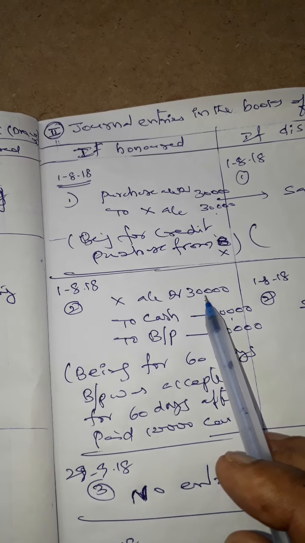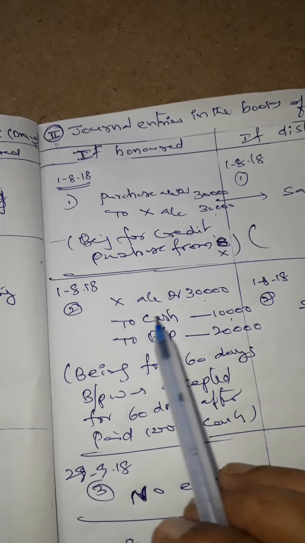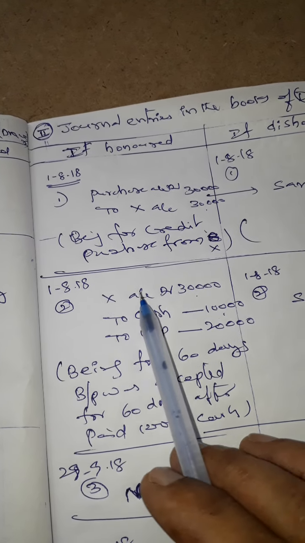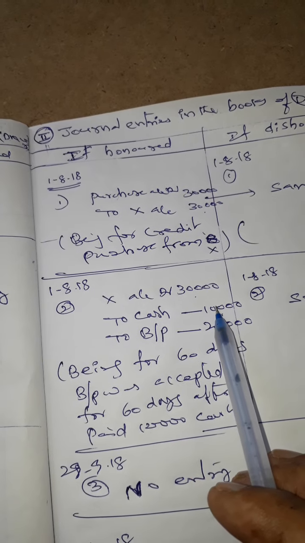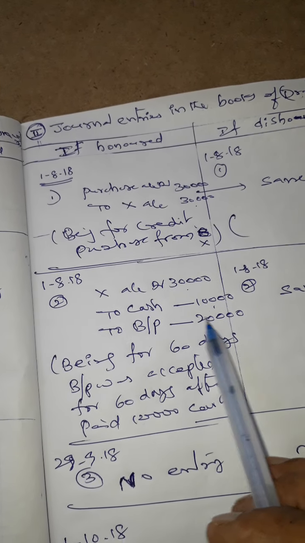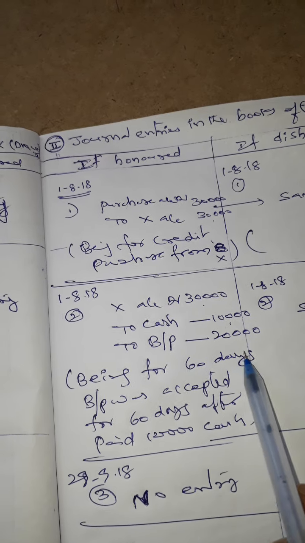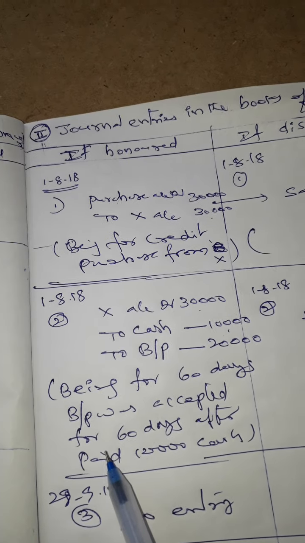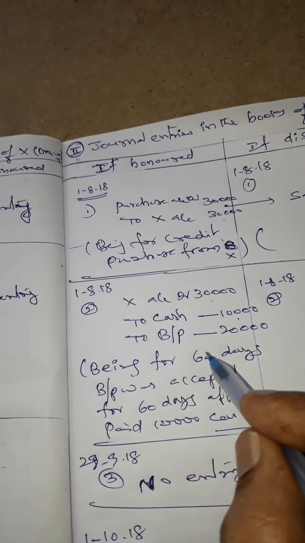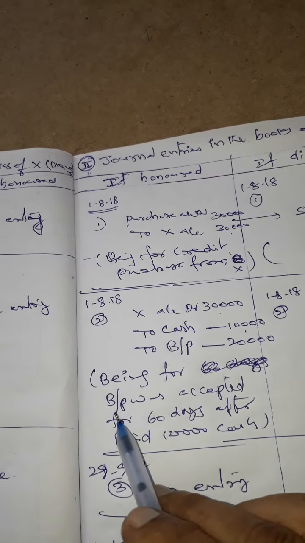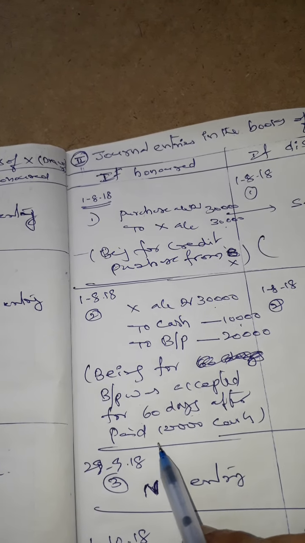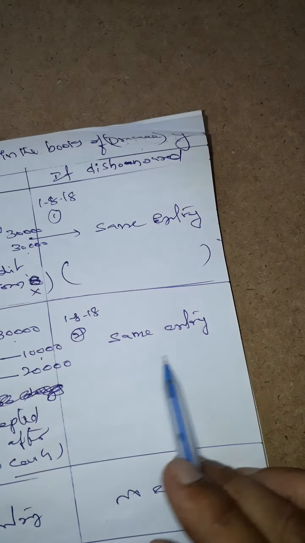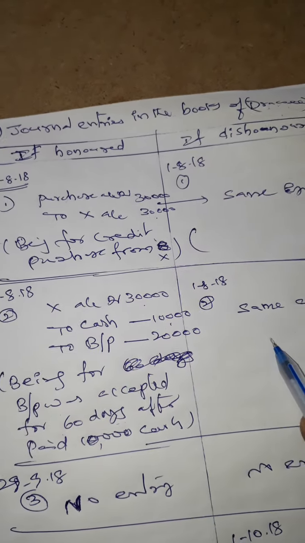Debit the X account with 30,000. From that, we are now paying cash 10,000, so credit the cash account 10,000. For the remaining balance amount we are accepting a bill, that is the bills payable account. Total debt is 30,000, out of which we pay cash 10,000, and for the remaining balance we accept a bill, bills payable. X account debit, to cash account, to bills payable account. Being bills payable was accepted for 60 days after paying 10,000 cash. Next year also the same entry is similar. Okay, these two entries are similar.